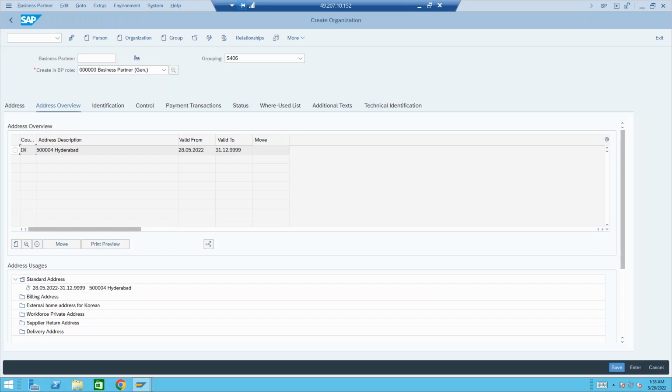But the customer had the same functionality as a requirement in a project. They want to check duplication for a business partner. So when a business partner is created, they need to have an option to check for duplication. Okay, but we could not achieve this.